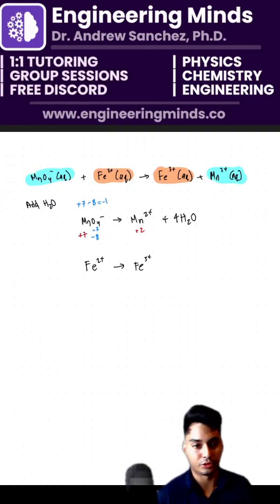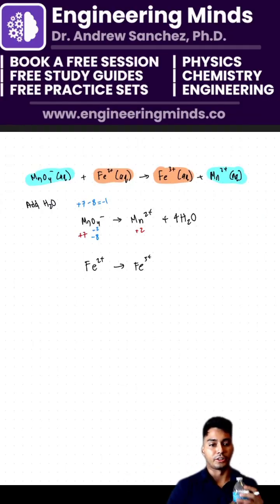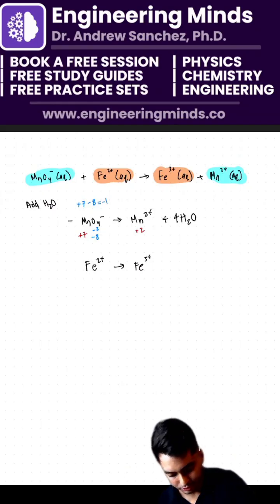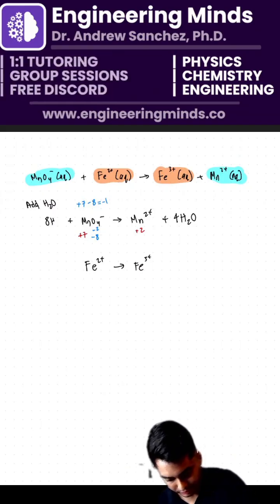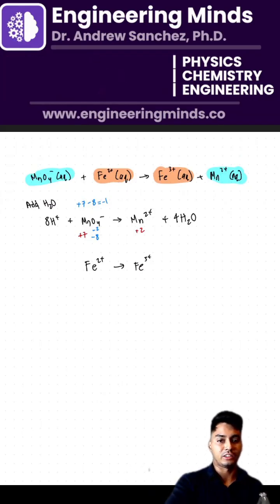How many H's do I need on the left-hand side, chat? Okay, I have, there you go. So 8, okay? Luna's cooking today. Luna's cooking. 8 H plus MnO4 minus, okay? So everyone's saying 8, okay?